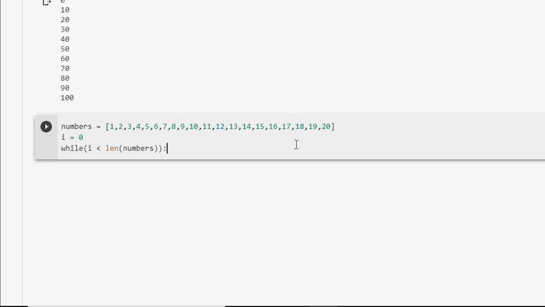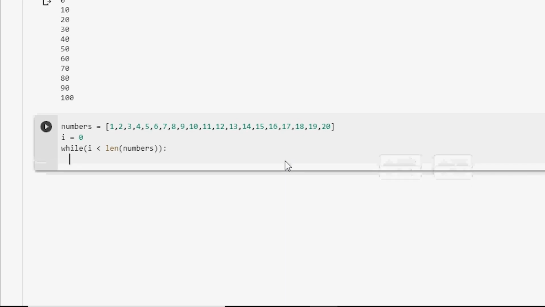So where are we? Oh yeah. So now that we have our Boolean expression in place, we can begin writing the code to repeat in our loop. So this would be the perfect spot to check and see if the new number we create after adding 2 will be less than 20. Let's go ahead and click enter, and of course since we added a colon in our previous line, it will already indent the next one.